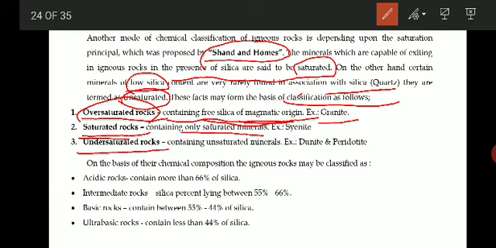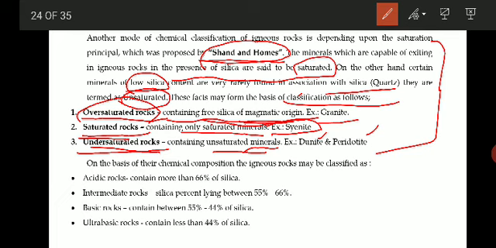Then saturated rocks contain only saturated minerals. They contain very little silica. So saturated rocks are the rocks containing the saturated minerals. Example is cyanite. And one more type is undersaturated. Undersaturated means those rocks contain the undersaturated minerals. Example is dunite and peridotite. So this is the classification given by Shand and Holmes.